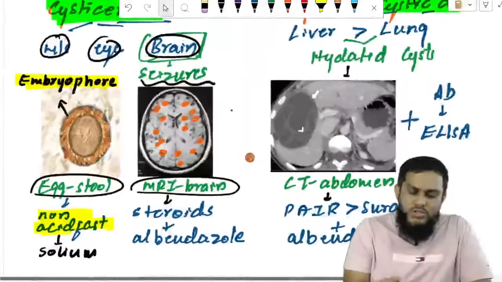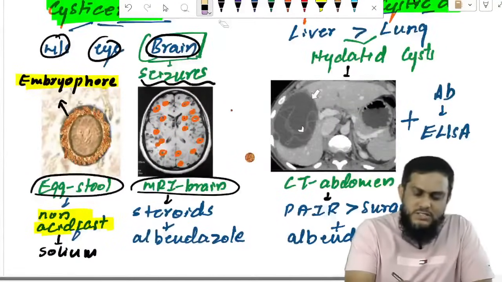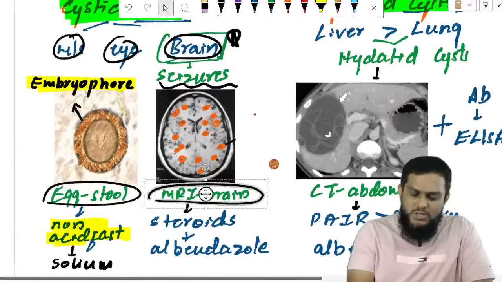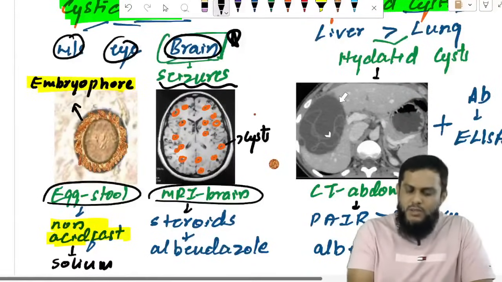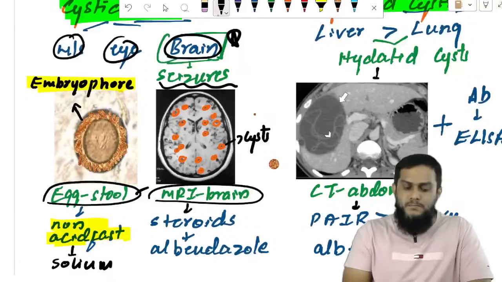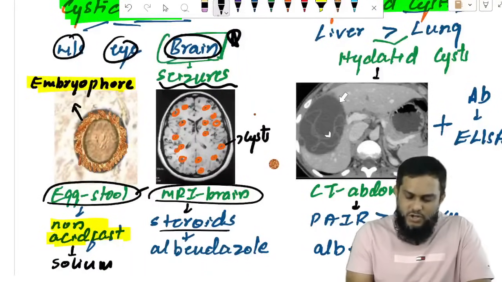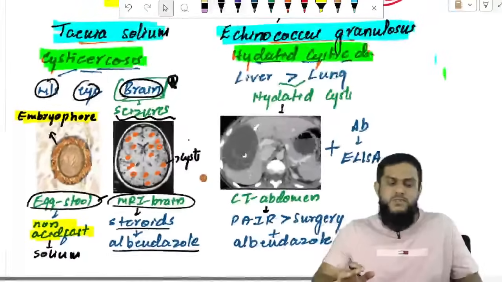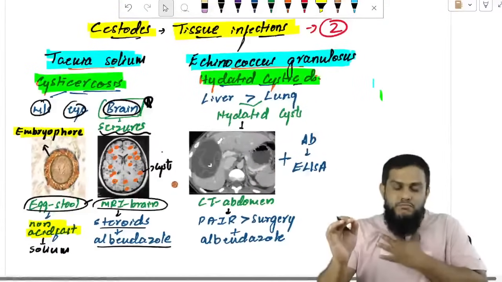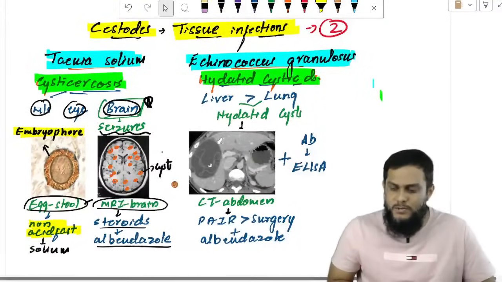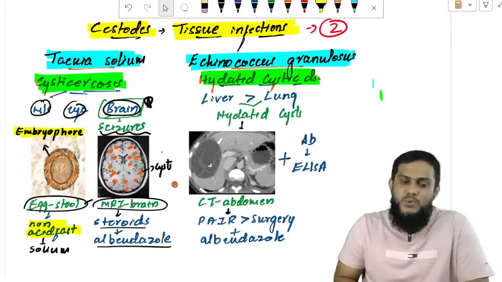Neurocysticercosis is very important for entrance exams. How will you diagnose it? It is diagnosed by MRI brain, where you see multiple cysts. Final confirmation is seeing the egg in the stool sample. Treatment is to first start steroids, then albendazole. So this is the first cestode tissue infection, cysticercosis.